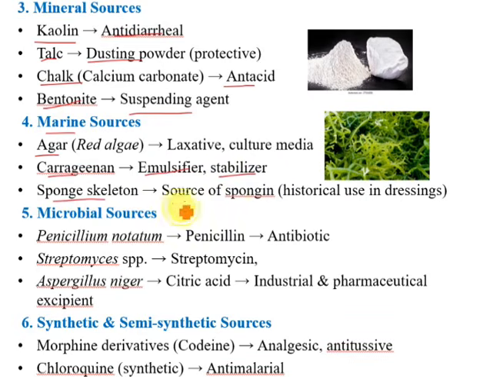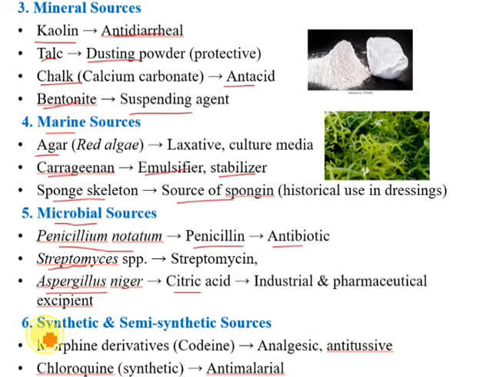Sponge skeleton that is a source of spongin. Okay. Next, microbial sources of the crude drugs. Penicillium notatum fungi that is used in the production of penicillin, used as an antibiotic. Okay. Streptomycin that is also used as an antibiotic that is extracted from the Streptomyces species. Aspergillus niger, a fungus, the citric acid isolated from the Aspergillus niger that is used as a pharmaceutical excipient to maintain the buffer or to maintain any pH or used to enhance the flavor.